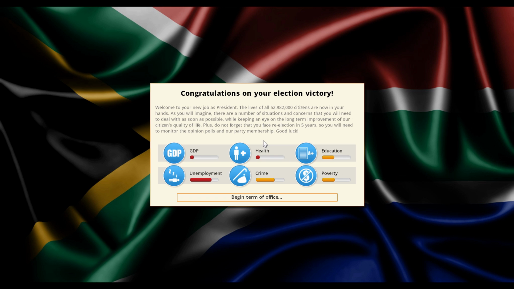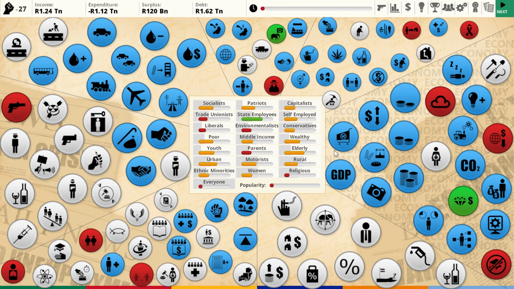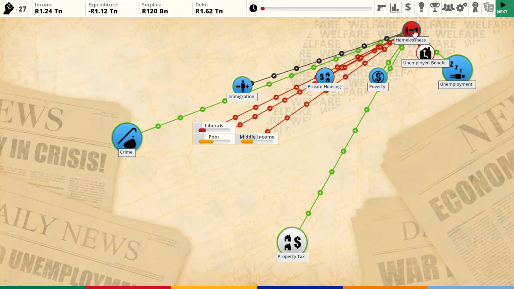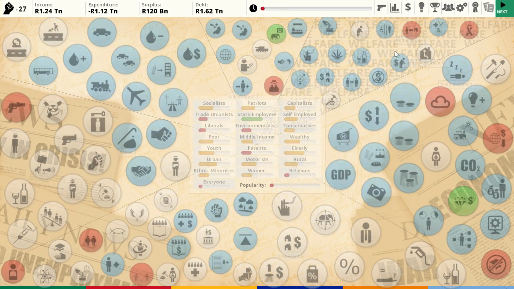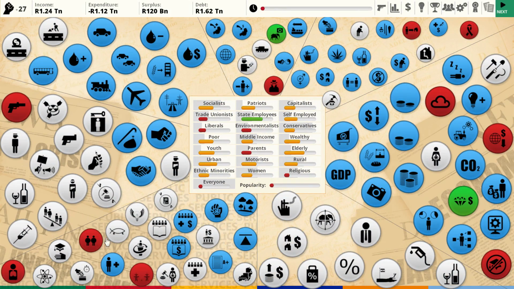Now, I know for sure South Africa has a pretty big issue with AIDS. We're going to want to deal with HIV/AIDS, hopefully also increasing education at the same time. That might help limit the spread of AIDS within our country. What else are we facing here? We're facing some pretty bad homelessness. We're going to need to deal with homelessness.